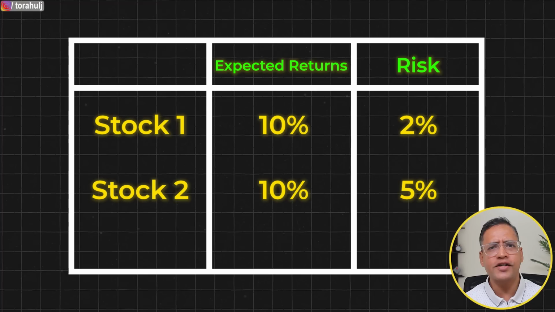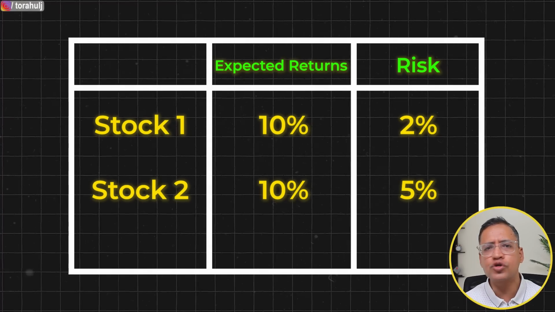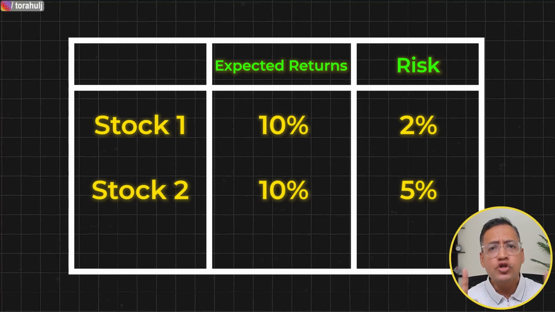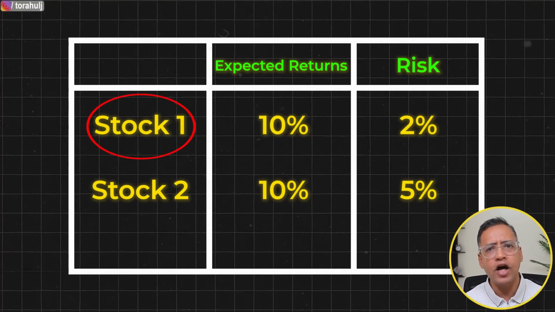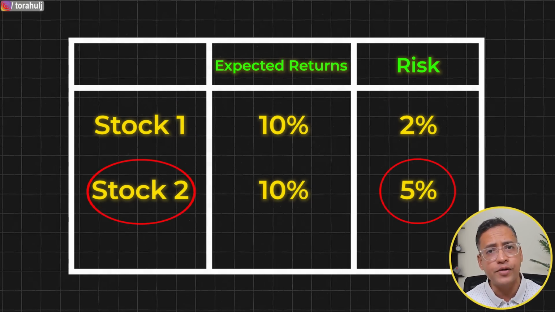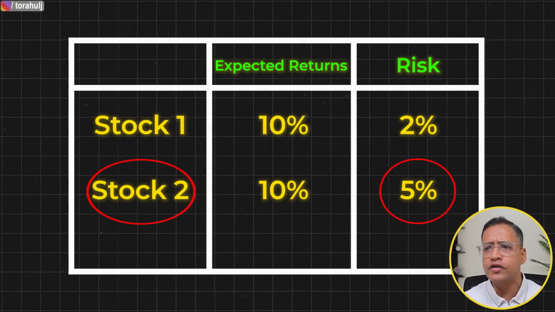Well Rahul, what is rocket science in that? We can see clearly that both stocks are expected to give 10% return in the next 3 months period, but stock 1 has a risk of falling down by only 2% while stock 2 has a risk of falling down by around 5%. So naturally we will prefer stock number 1.